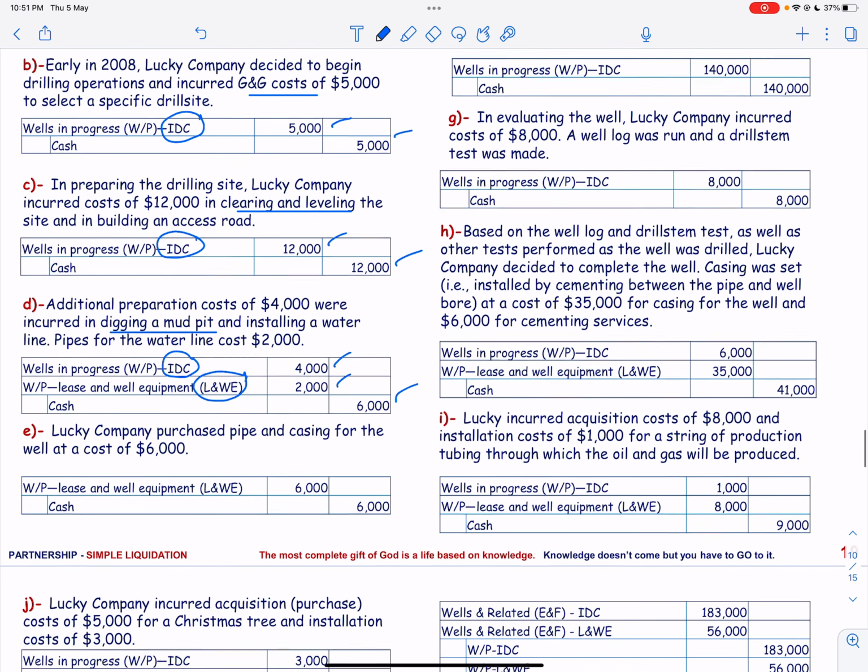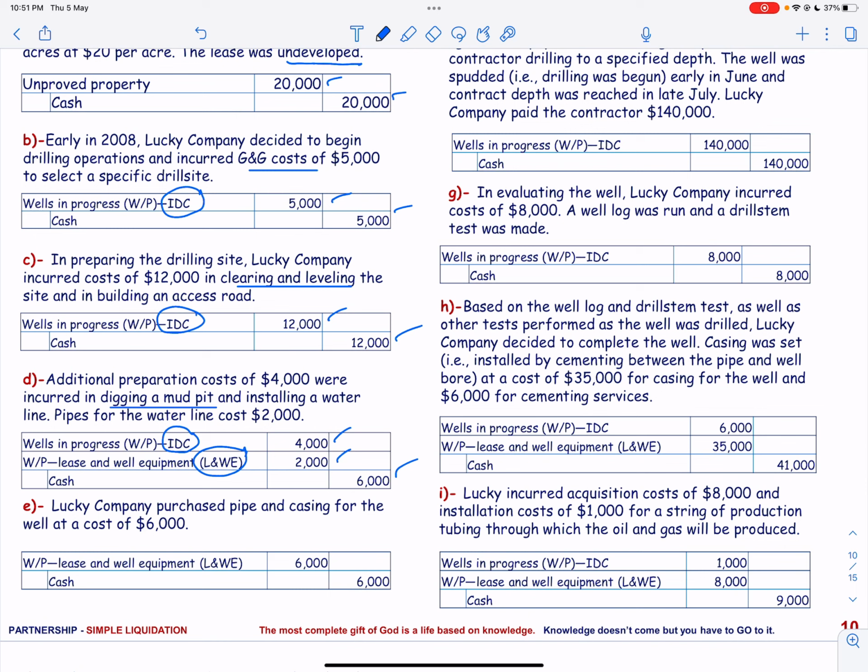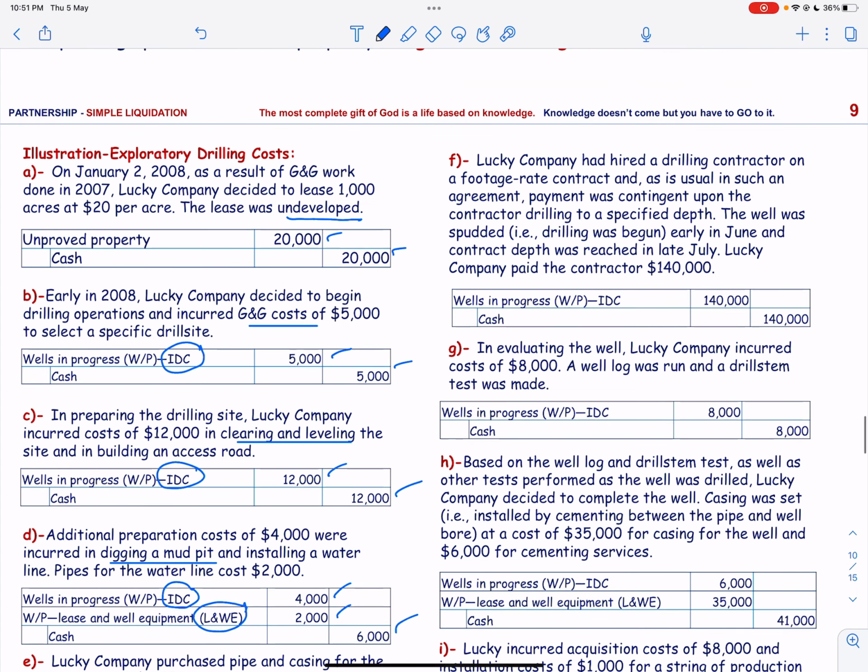Okay, next is Lucky Company purchased pipe and casing for the well at a cost of 600. This is a lease and well equipment cost and cash is credit in this case.